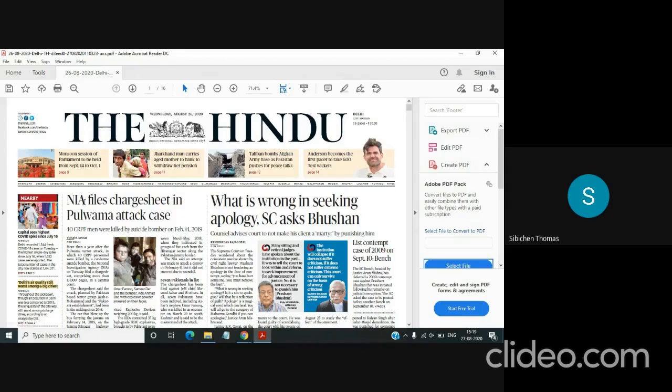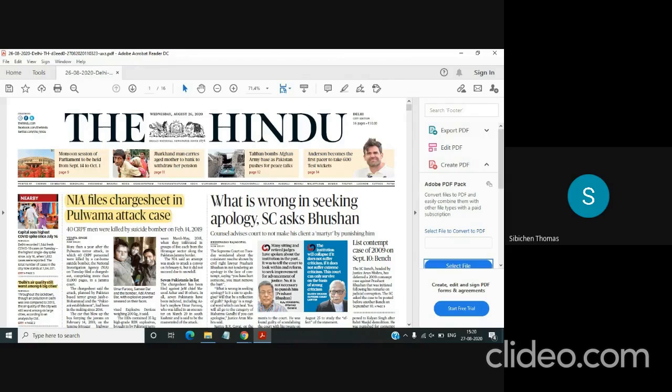Then you have the next one, NIA files charge sheet in Pulwama attack case. This also you will have to read, and this comes under the section GS3. It comes under the category internal security in GS3. So you will have to read this article as well.